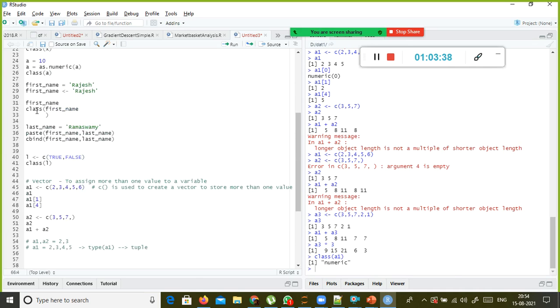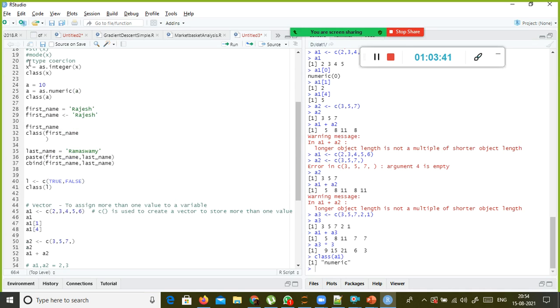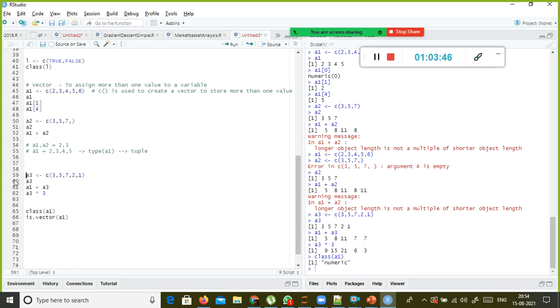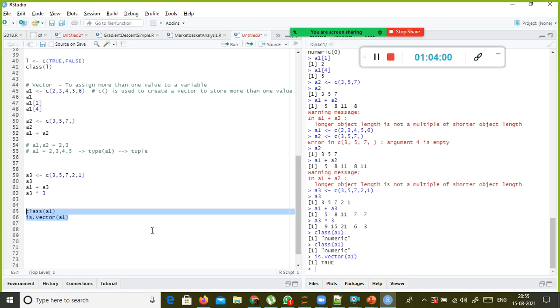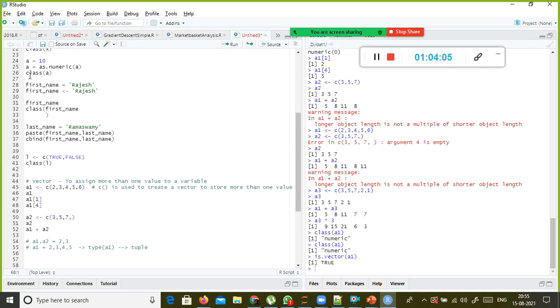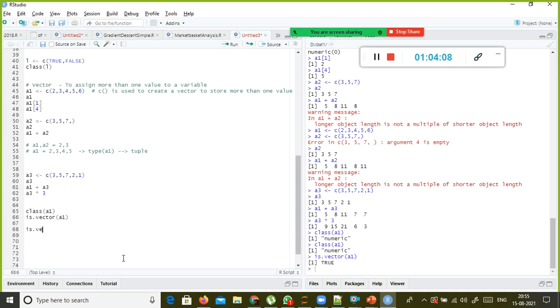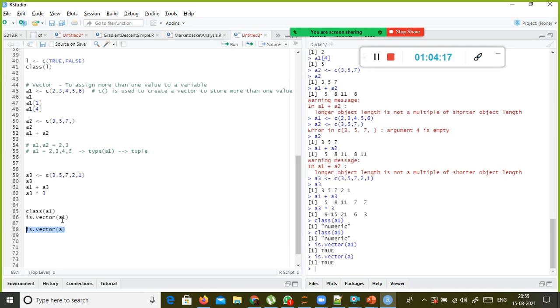Look here, in our case the last name, first name and a, x, these are all not a vector, these are variables, right? But this is a vector. a1 is a vector because we have assigned more than one value using a C function. Inside the C function we mentioned 2, 3, 4, 5, 6, right? Now let us check, is this a vector or not? Yes, it is true. But if you try with the variable a, is.vector of a, it will say false because this is a variable, it is not a vector.